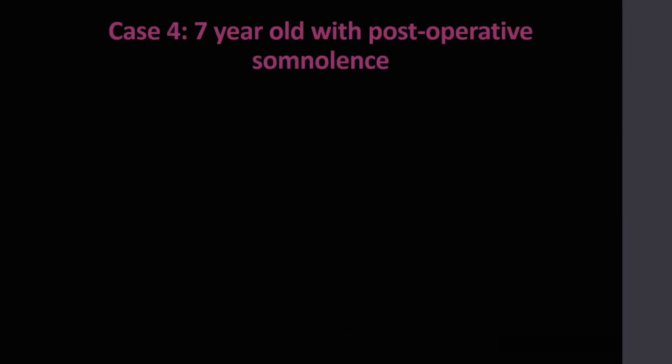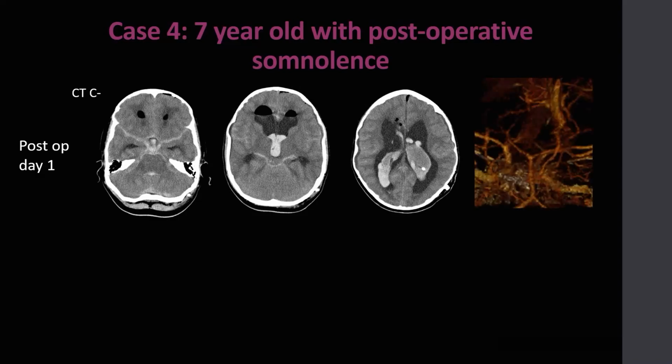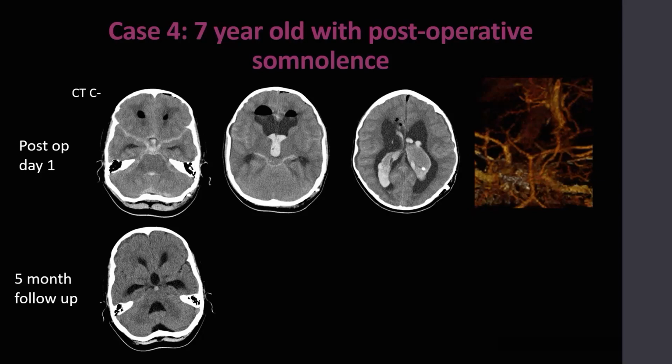Case 4 is a 7-year-old with postoperative somnolence. On the postoperative day 1 non-contrast CT of the head, there's extensive subarachnoid hemorrhage with intracranial extension. There's pneumocephalus and hydrocephalus. The intracranial vasculature appears unremarkable.